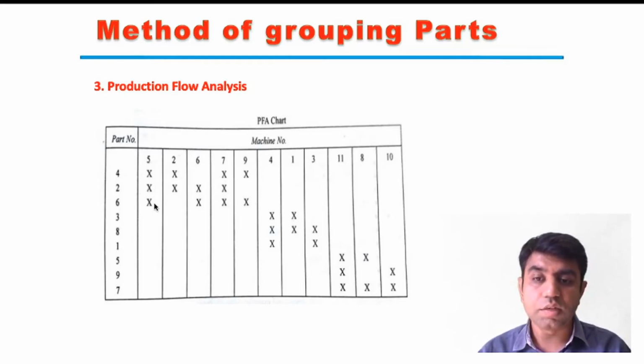The sixth part requires machine number 5679. Likewise, these are the different parts which require the different machines. This flow chart we prepare, and there are certain mathematical models and algorithms. One technique is the rank order clustering technique, through which we can analyze the different part families.